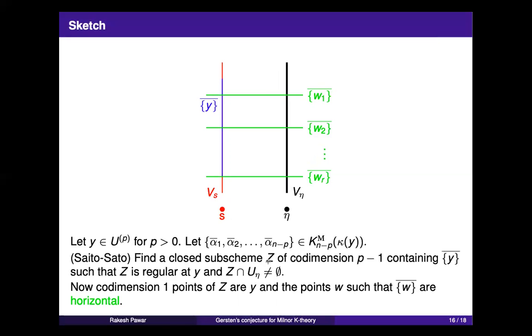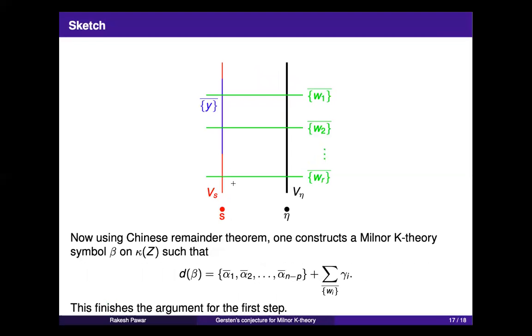Okay, and what to do, you use the Chinese remainder theorem, you cook up this symbol on a residue field of Z, or a generic point of Z, whose differential is this symbol plus a bunch of terms which are now supported on these green horizontal closed subschemes, which are now flat. So if you think about it in the cohomology group, my symbol is, up to a boundary, given by a sum of symbols which are supported on closed subschemes which are flat over the base. And now use the second idea that I had mentioned to finish the argument.